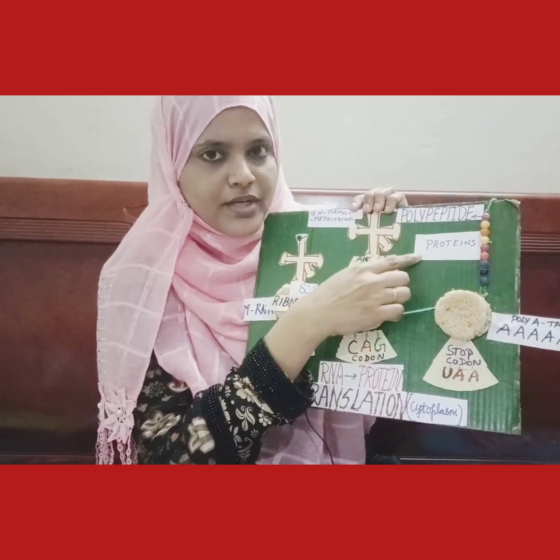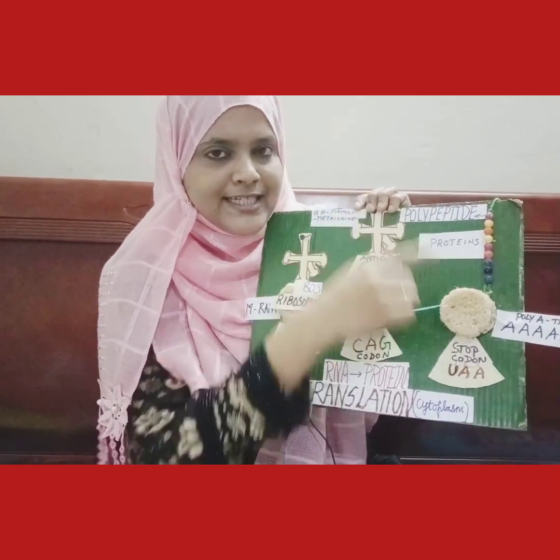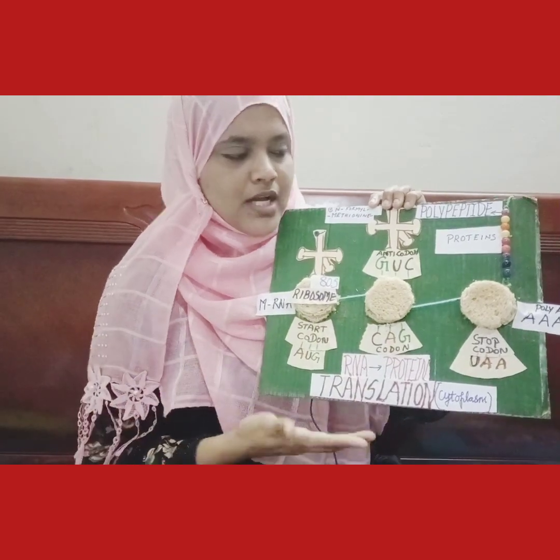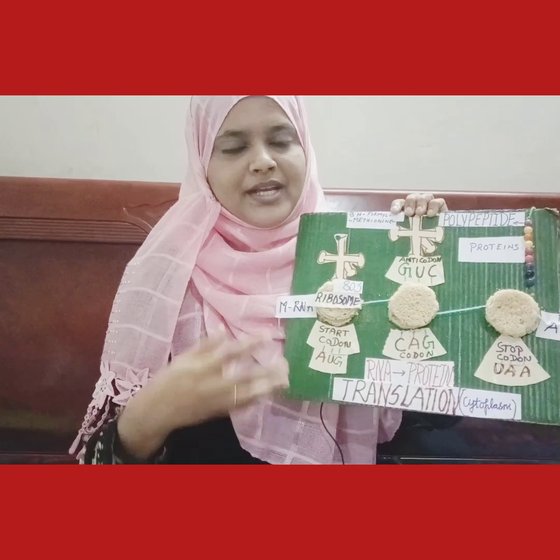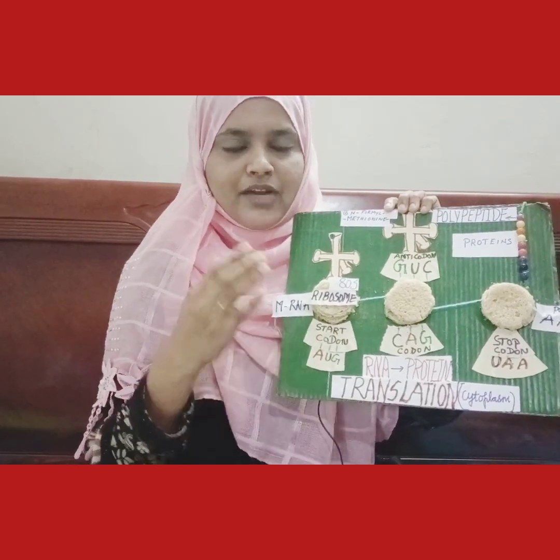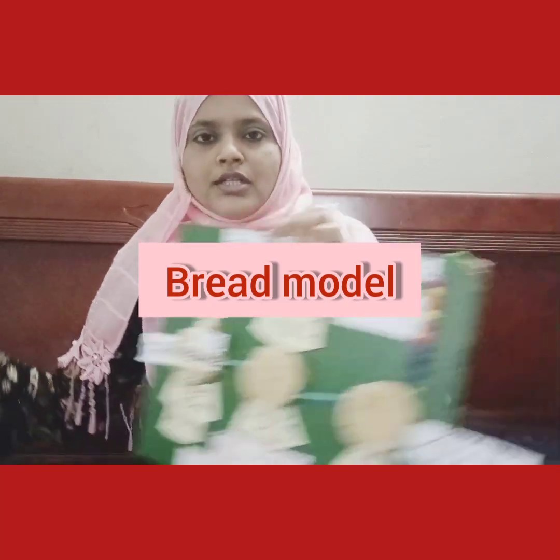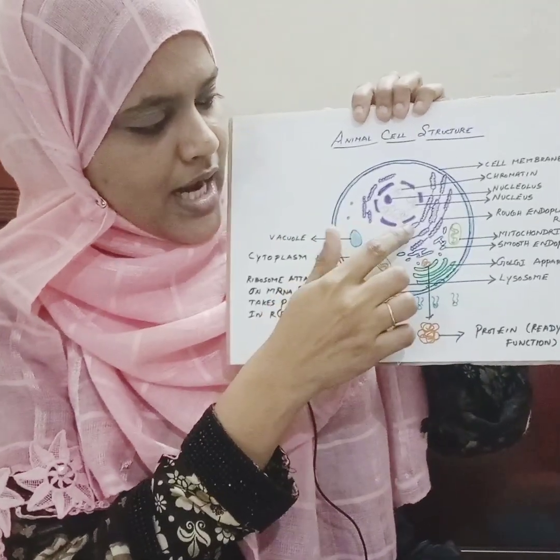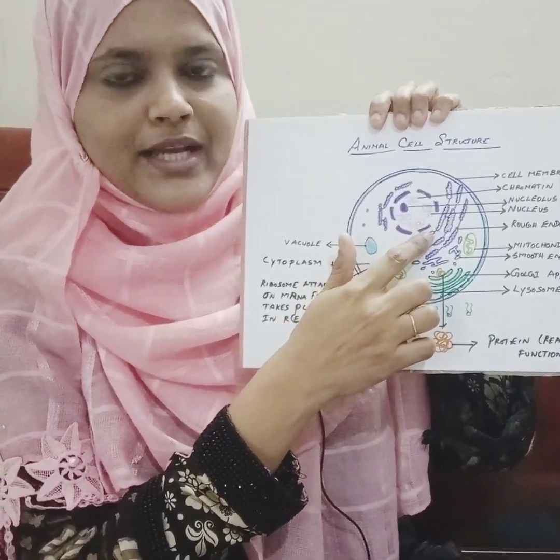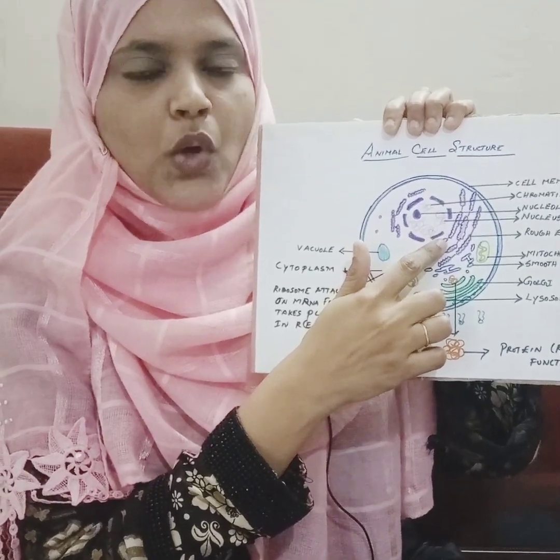This is called protein. But this protein is in linear form. It is not ready to function. This protein has to undergo processing, that is primary, secondary and tertiary structure formation, which takes place inside the endoplasmic reticulum. That I will show you. The protein attaches inside the rough endoplasmic reticulum, where it undergoes processing.